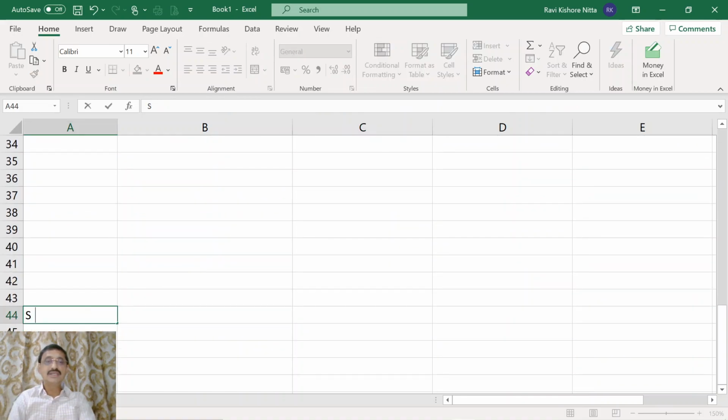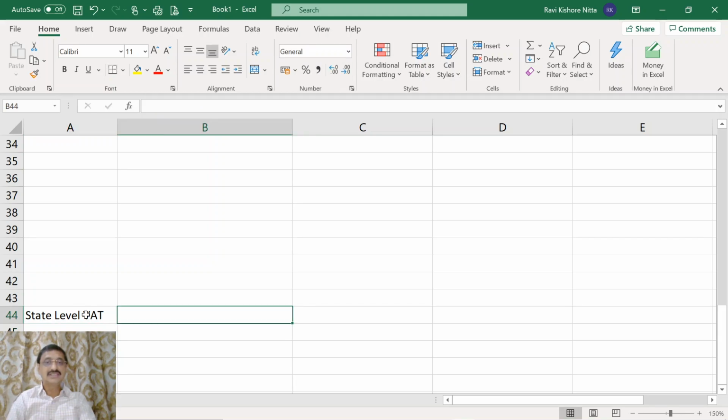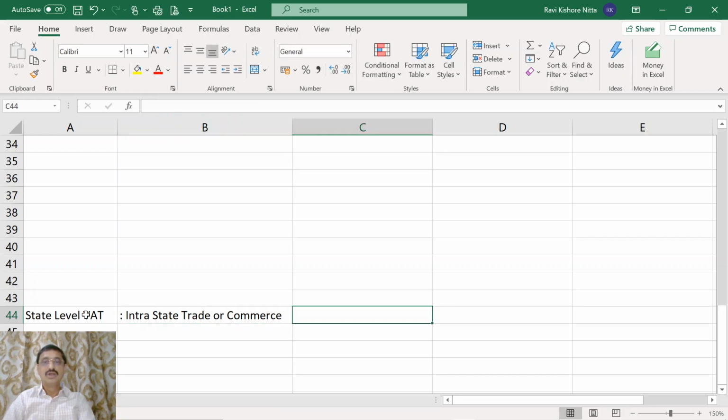And there used to be a state level VAT. Now, what is this state level VAT? It is on intrastate trade or commerce. Who used to levy this?